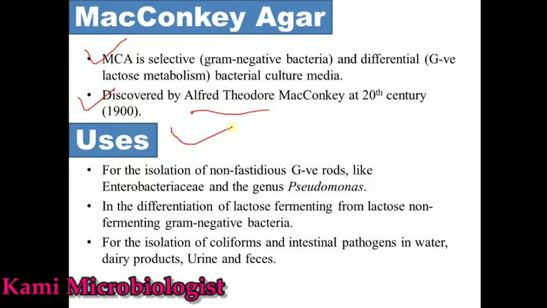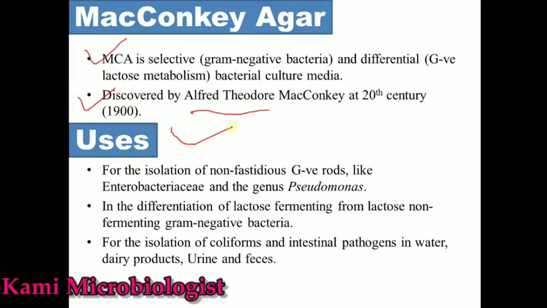Remember guys, just like nutrient agar, which we talked about is used for non-fastidious bacteria, similarly MacConkey agar is also used for the growth of non-fastidious gram-negative rod bacteria. That means those bacteria which do not need special nutrients, like E. coli, Pseudomonas, and the Enterobacteriaceae family such as Klebsiella and Enterobacter.